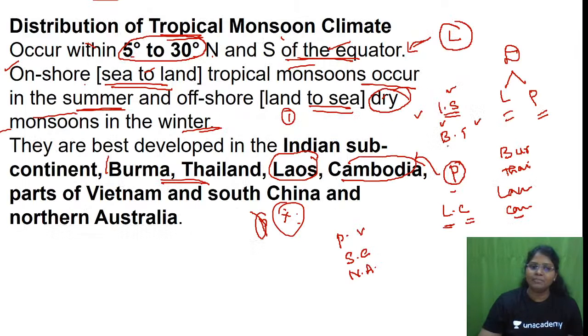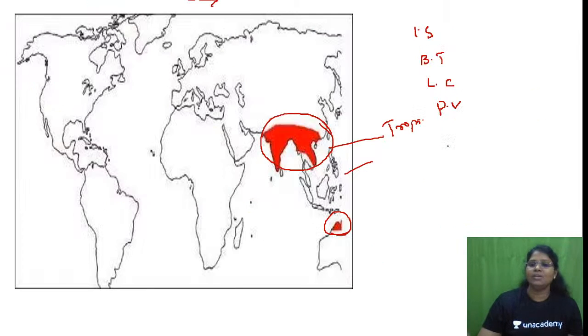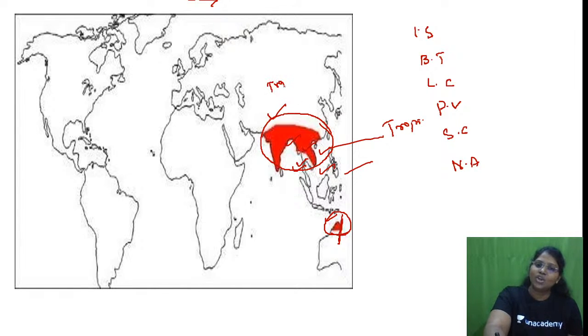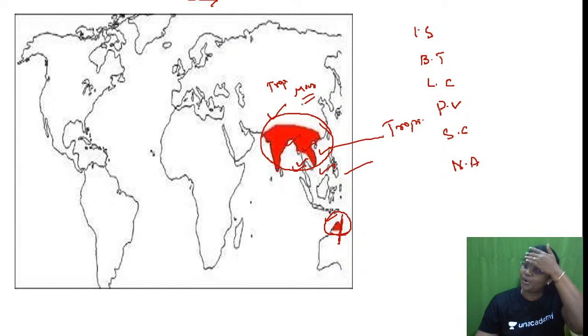Parts of Vietnam. Look here. Parts of Vietnam, South China, Northern Australia. See, this side, Northern Australia. Now we have Indian subcontinent, Burma, Thailand, Laos, Cambodia, parts of Vietnam, South China and Northern Australia. These all fall under tropical monsoon. From a prelims point of view, extremely important. Is this clear? Did you find it easy?